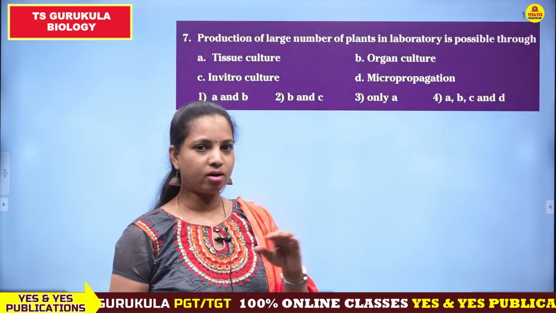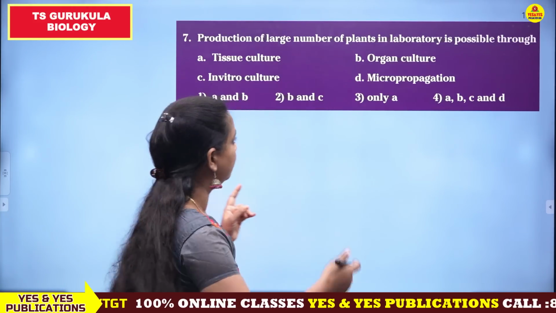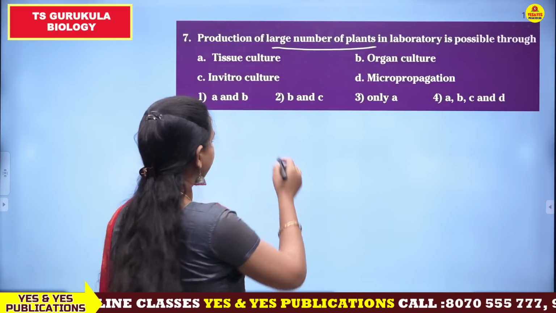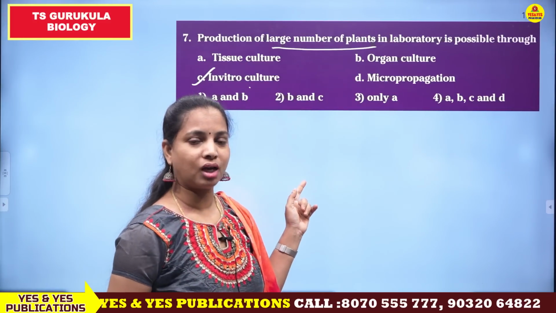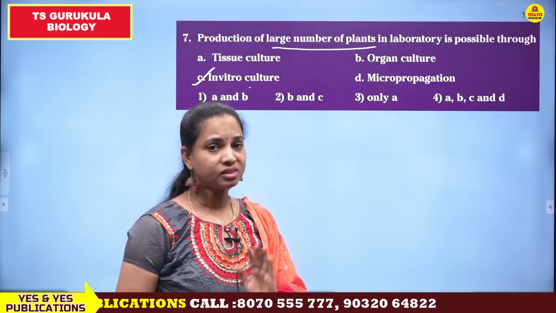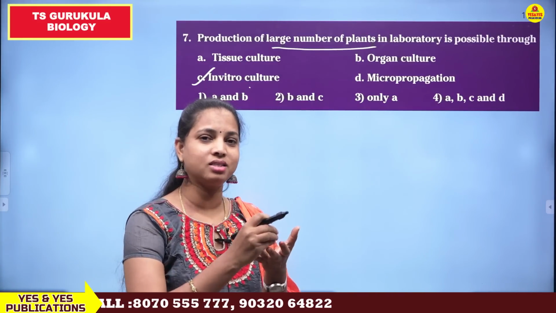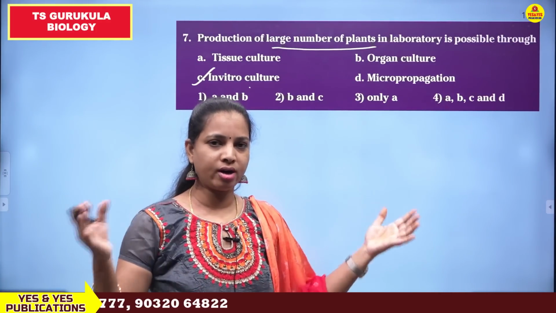So if it is not inside the laboratory, then we call it in vivo. But here the large number of production of plants is going on in the laboratory, we call it in vitro culture. So in vitro is correct. Since it happens in vitro, as a large number of plants are produced, different small pieces of plant tissues or cells or organs can be used as explants to produce more number of plants.